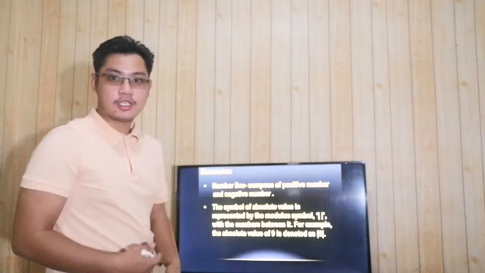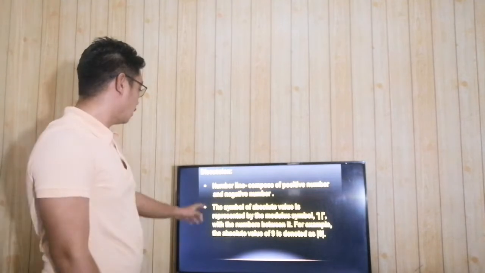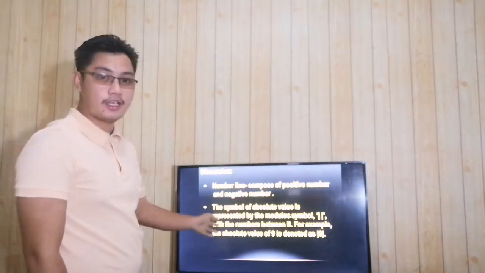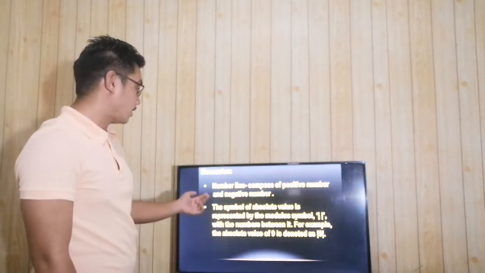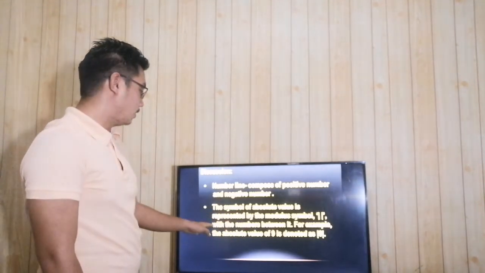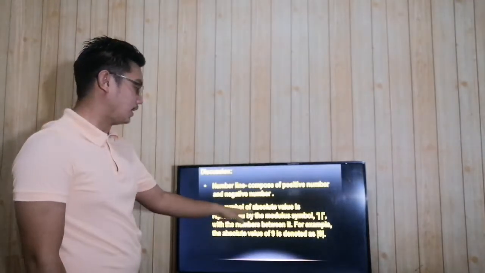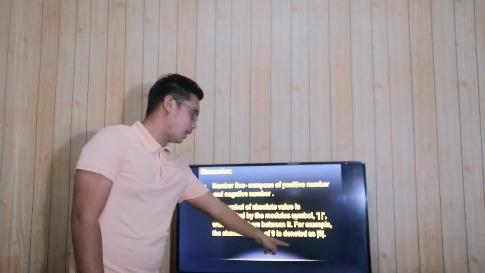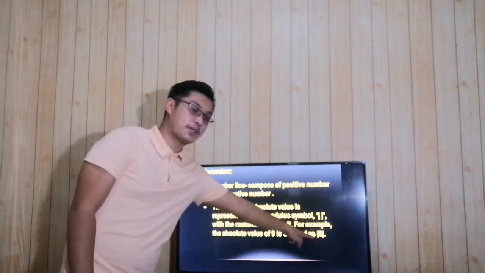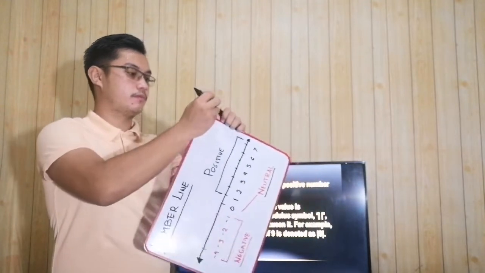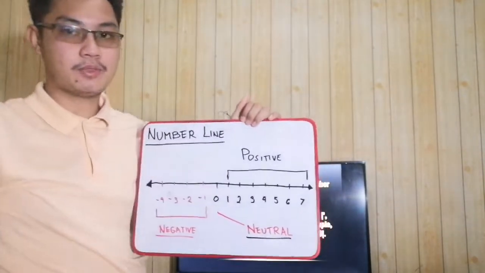Now, students, please read. Number line. A number line is composed of positive numbers and negative numbers. The symbol of an absolute value is represented by the modulo symbol with the number between it. For example, the absolute value of 9 is denoted by the symbol with the 9 between it. So, para sa madaling salita, ganito ang number line.